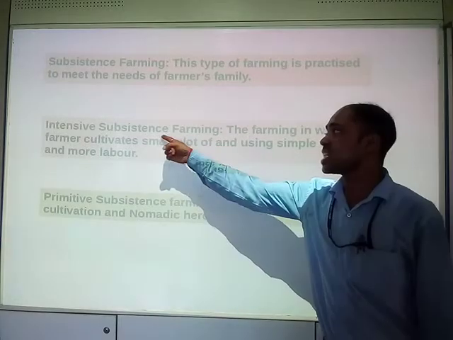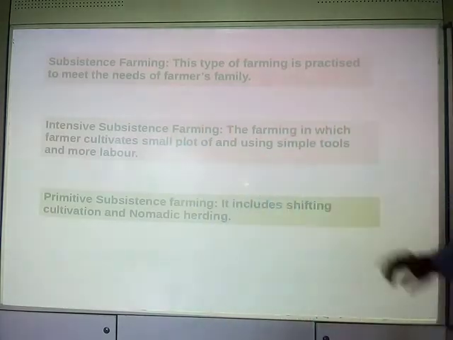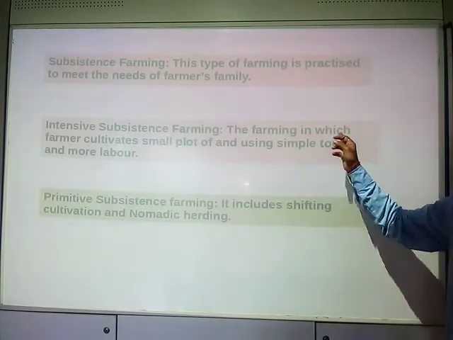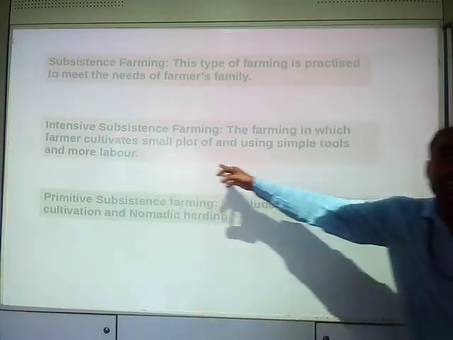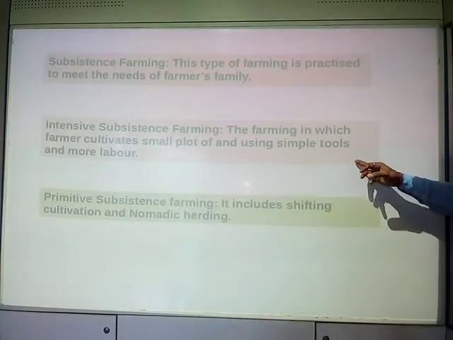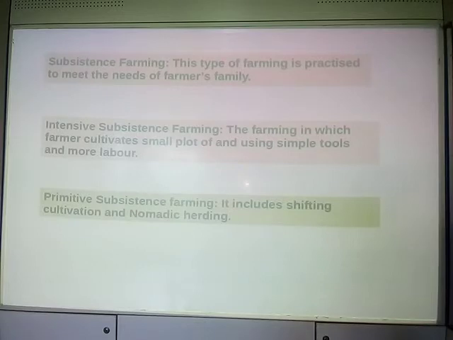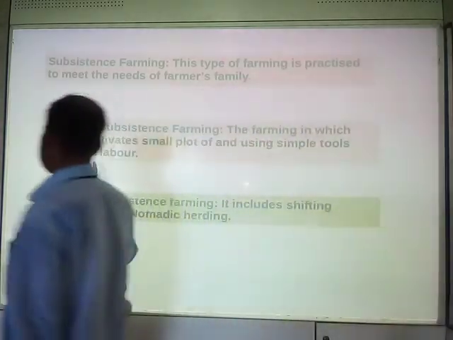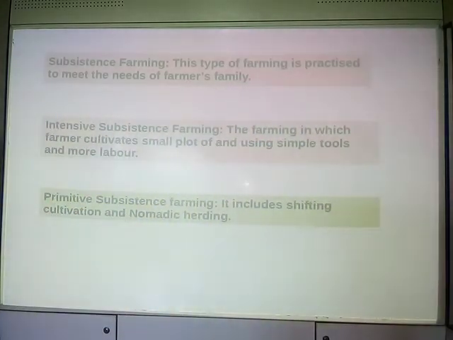So what is intensive subsistence farming? The farming in which the farmer cultivates a small plot of land using simple tools and more labor.